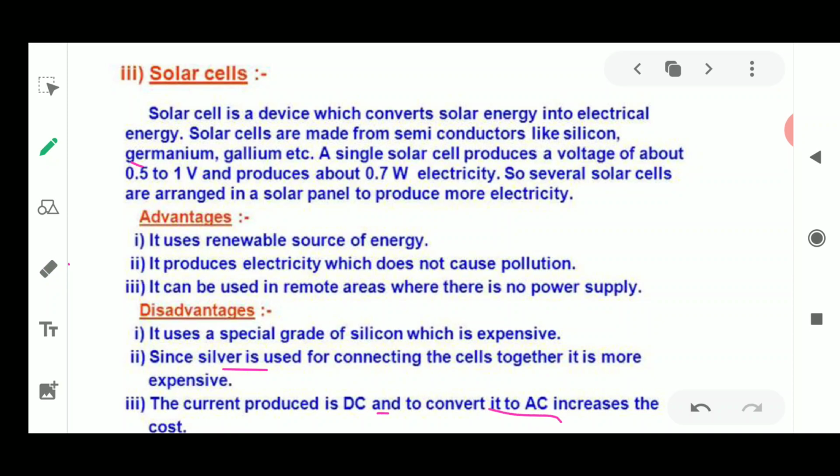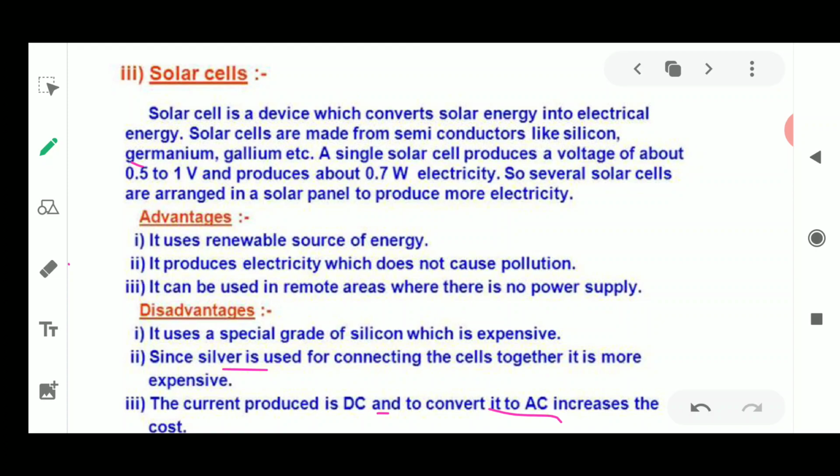So one type of current is produced, then it is converted into another form and then utilized, so its cost increases. These solar cells are utilized to provide electricity to artificial satellites, so these could be counted as advantages. In India, it is used for street lighting, and water pumps are also run.